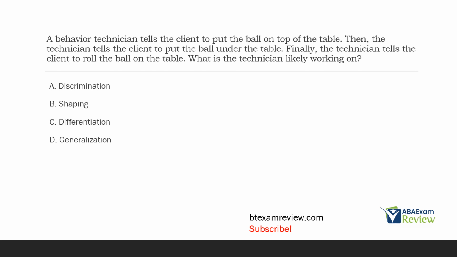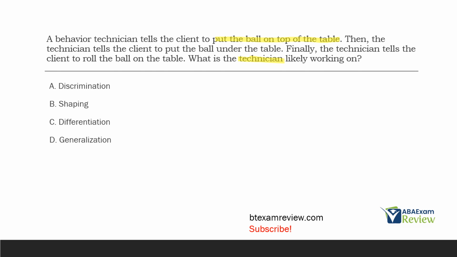A behavior technician tells the client to put the ball on top of the table. Then the technician tells the client to put the ball under the table. Finally, the technician tells the client to roll the ball on the table. What is the technician likely working on? What is the technician doing here? He's asking the client first, put the ball on top of the table. That's one response.